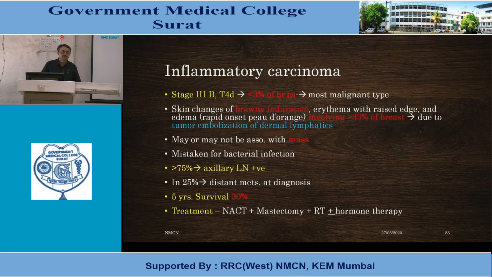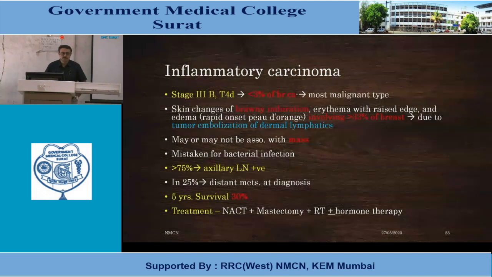It is very difficult to differentiate between infectious or inflammatory breast disease and benign breast disease from inflammatory carcinoma if an associated mass is not there, and inflammatory redness in the breast will be equal, but typical is the involvement of more than 33% of the breast with brawny induration. It may be associated with a mass, and it can be mistaken for bacterial infection, so it is a differential diagnosis in breast abscess or mastitis. More than 75% of cases have palpable axillary lymph nodes.